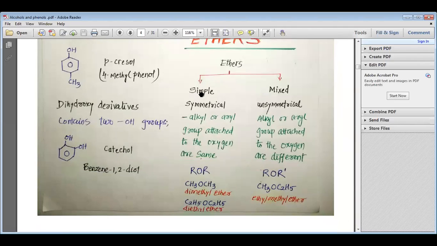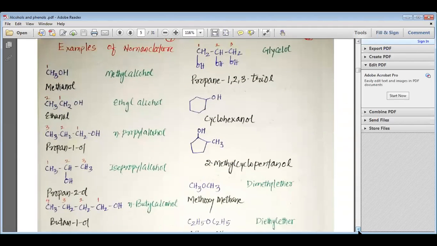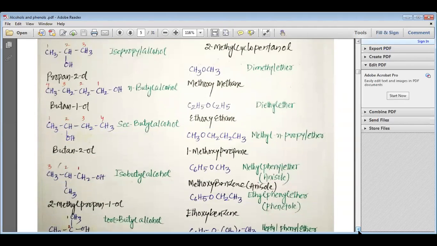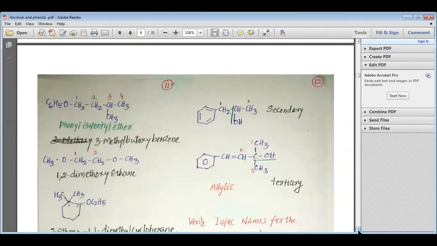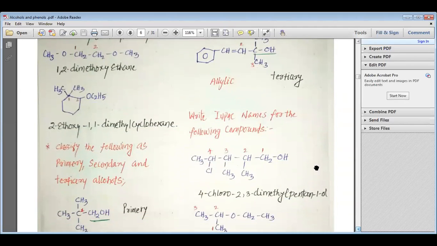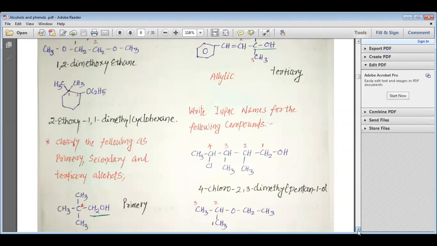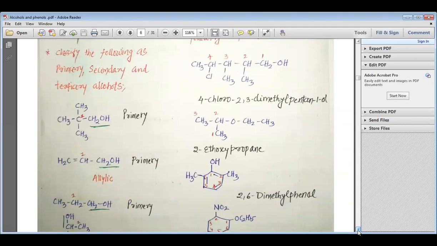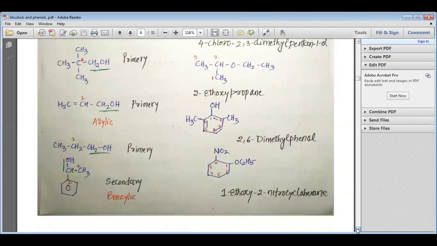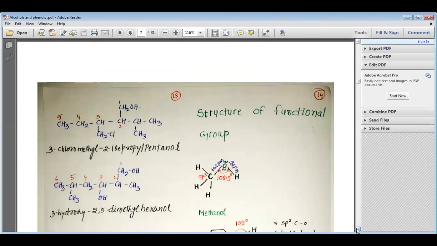We have studied the types of ethers, like simple or symmetrical ethers and mixed or unsymmetrical ethers. We have seen their various nomenclatures and classified them into primary, secondary, tertiary, allylic or benzylic alcohols and phenols. We have seen their nomenclature in detail.